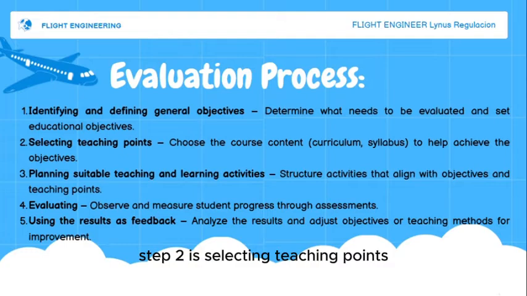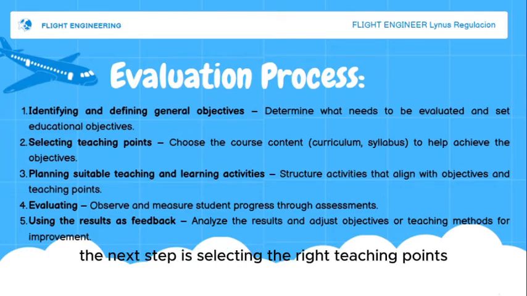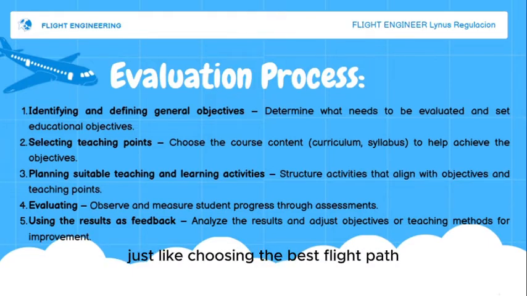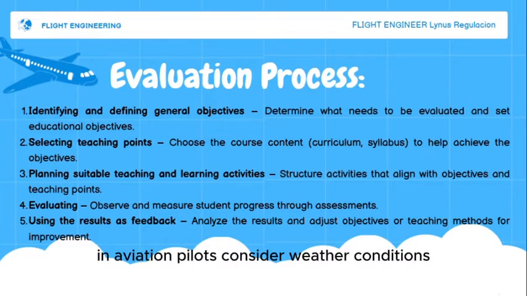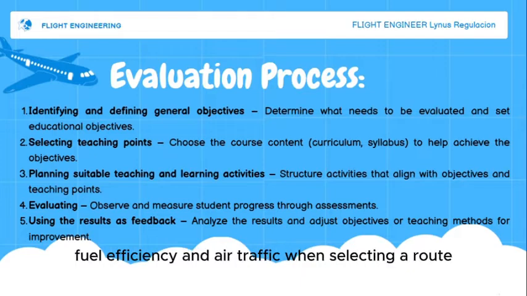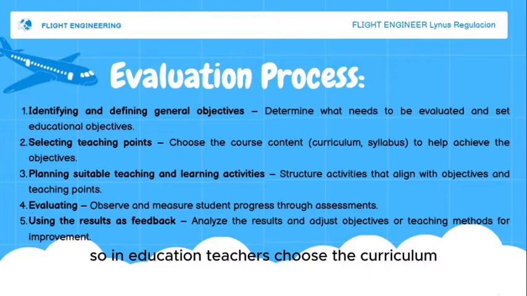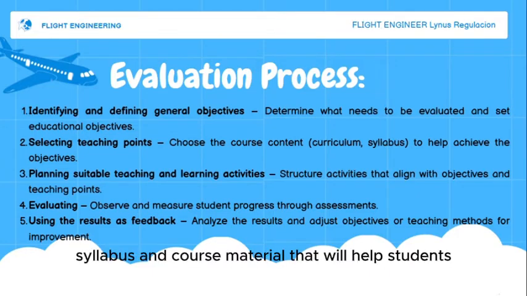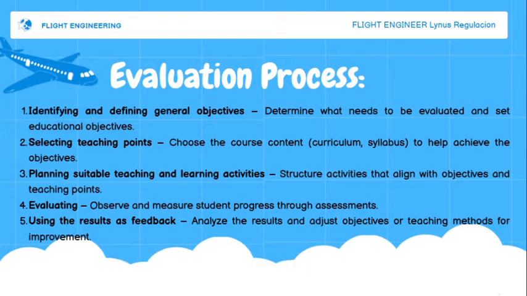Step 2 is selecting teaching points. Once the objectives are set, the next step is selecting the right teaching points, just like choosing the best flight path for efficiency and safety. In aviation, pilots consider weather conditions, fuel efficiency, and air traffic when selecting a route. In education, teachers choose the curriculum, syllabus, and course material that will help students reach their learning goals.